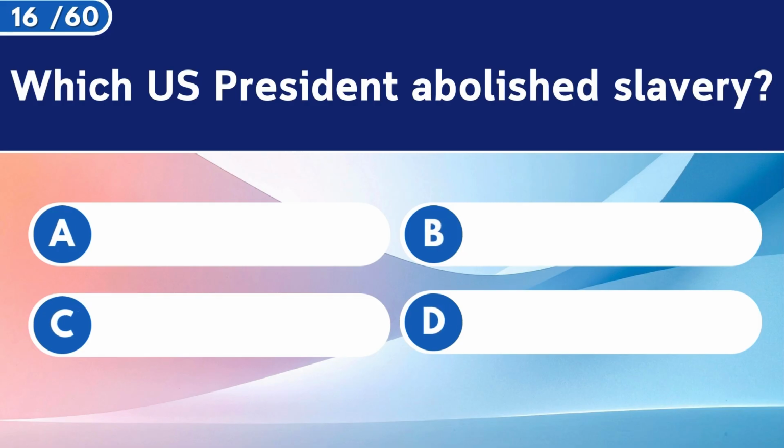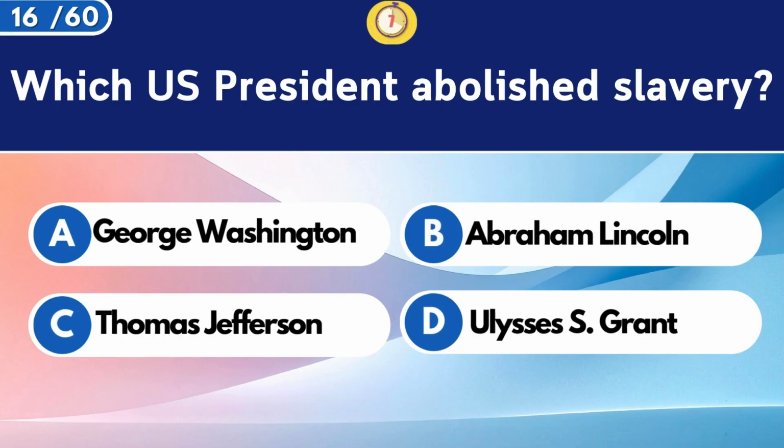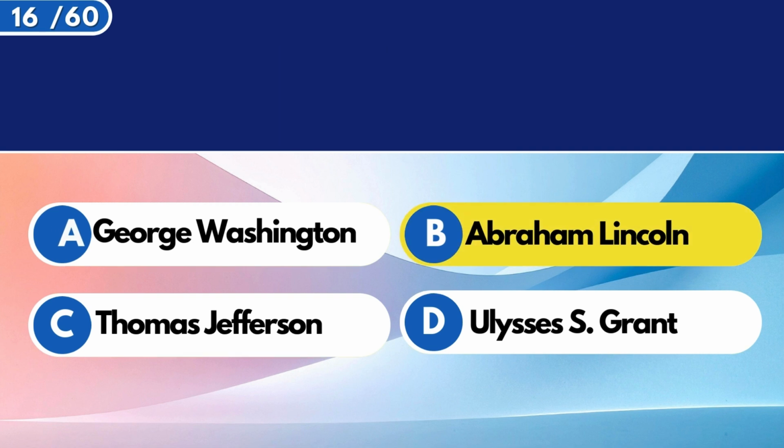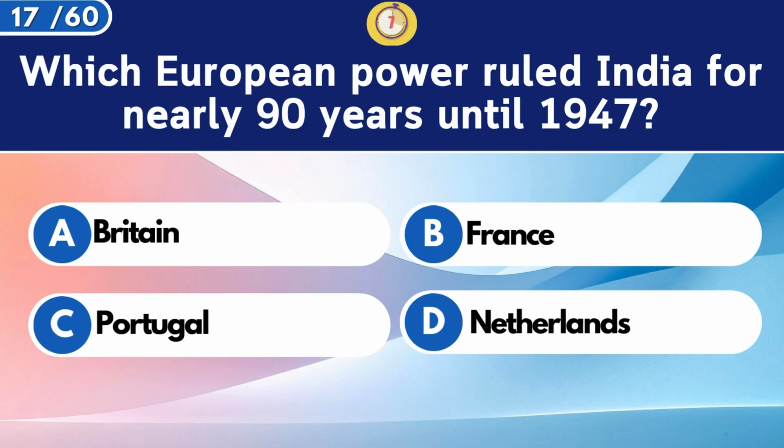Which U.S. president abolished slavery? Abraham Lincoln. Which European power ruled India for nearly 90 years until 1947?